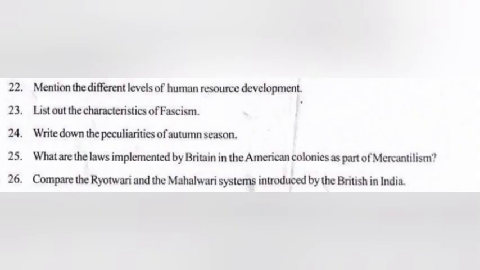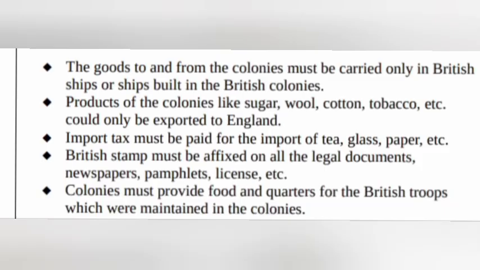25. What are the laws implemented by Britain in the American colonies as part of mercantilism? Answer. The goods to and from the colonies must be carried only in British ships or ships built in the British colonies. Products of the colony like sugar, wool, cotton, tobacco, etc. could only be exported to England.